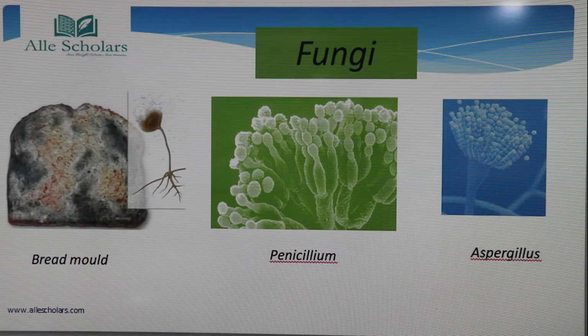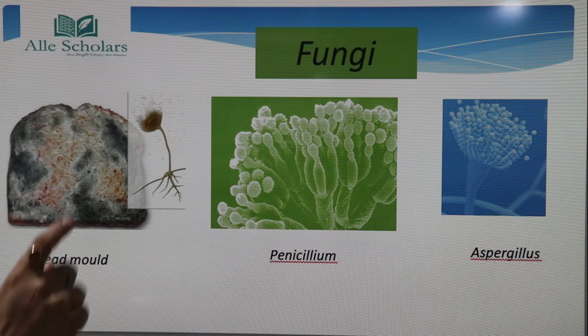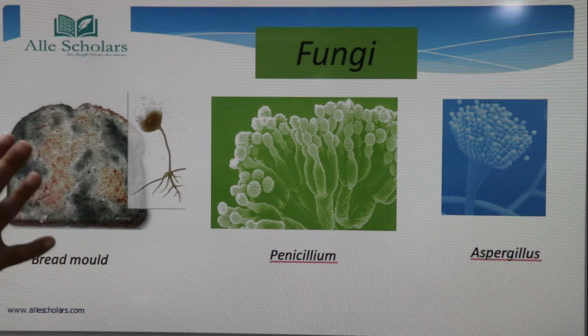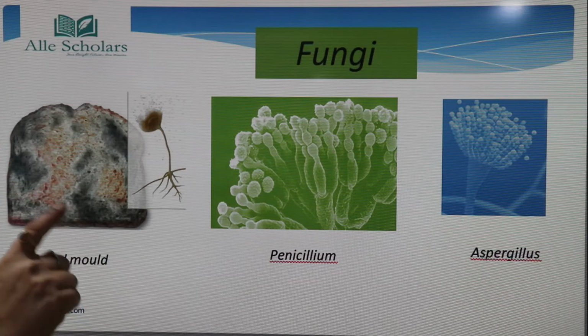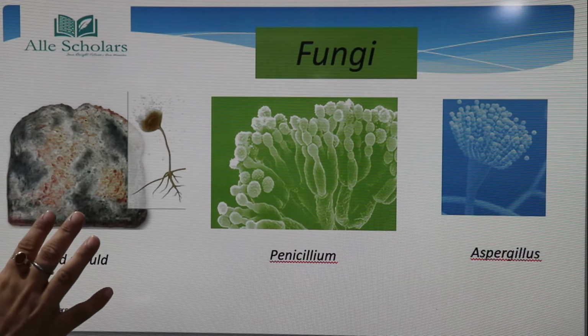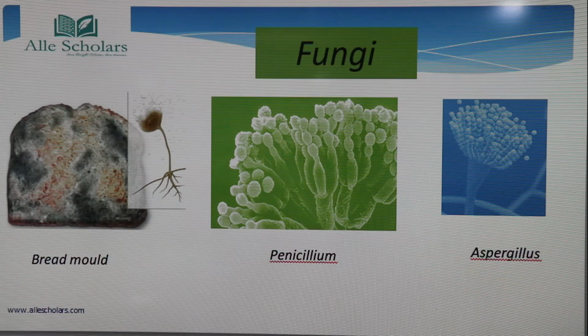The fourth and last category is the fungi, also called fungus. So what is basically a fungus? Here the first example is bread mold. You must have seen at your home also, if the bread gets moist, there is some whitish grayish surface. Basically that is a fungus. Here is penicillium, the first fungus to be discovered, and next is aspergillus. So these are examples of fungi.